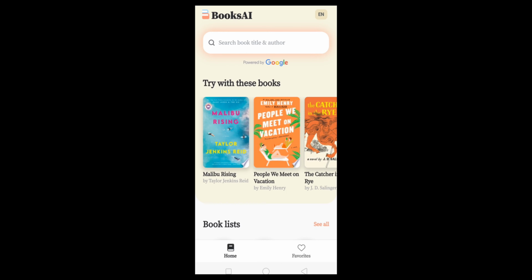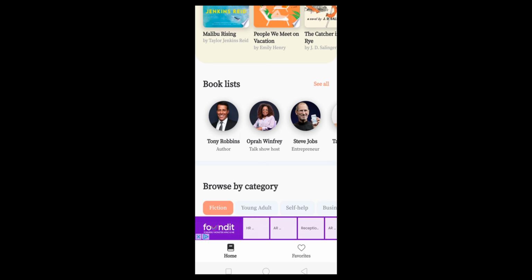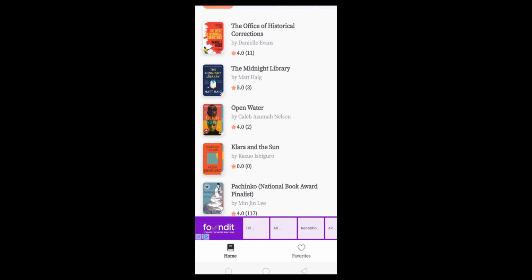This is the main interface of this AI application guys. Here millions of free book summaries are available. This is amazing. You can type any book and they will give you the detailed summary. You can understand in 2 minutes what this book is all about. The whole knowledge you can take from that book in 2 minutes. Go down. See guys, they have given a list of popular people in the world, even Steve Jobs, Oprah Winfrey, Taylor Swift, Cassie Nesses. So there are millions of books.